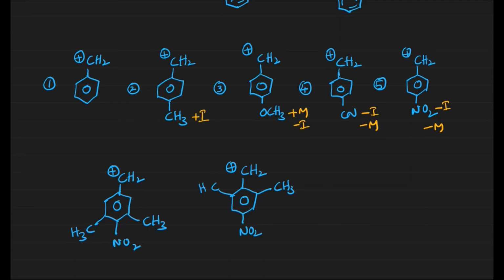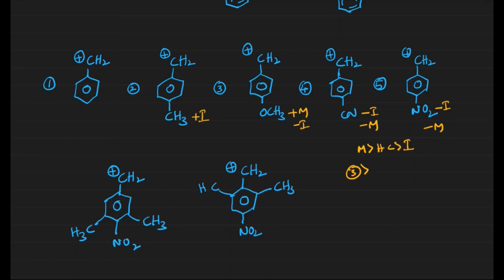Now we can see both, right? Inductive effect we can see here, and mesomeric effect can also be seen here. Then which do we have to consider? As we have already mentioned, the mesomeric effect is always preferable to hyperconjugation, then the inductive effect. Now plus M groups and plus I groups generally stabilize the carbocations, right? Now where do we have the plus M group? Only in the case of the third one. The OCH3 group is a plus M group. Means what? It is the most stable one compared with the remaining ones. The third one is most stable.